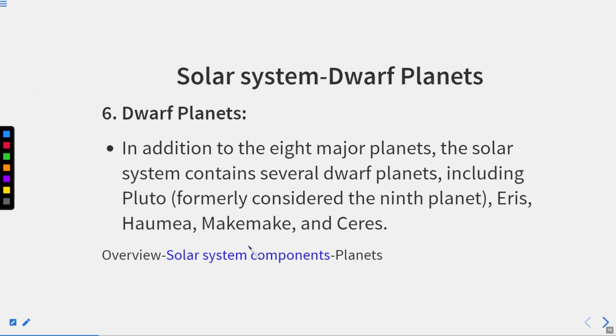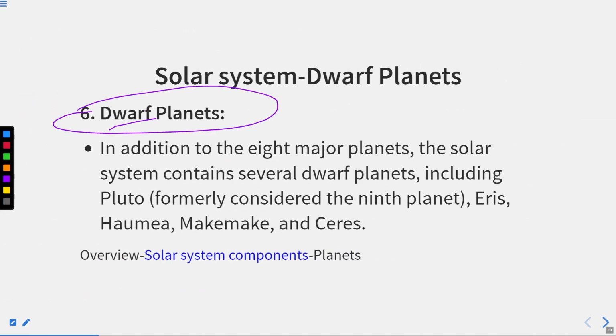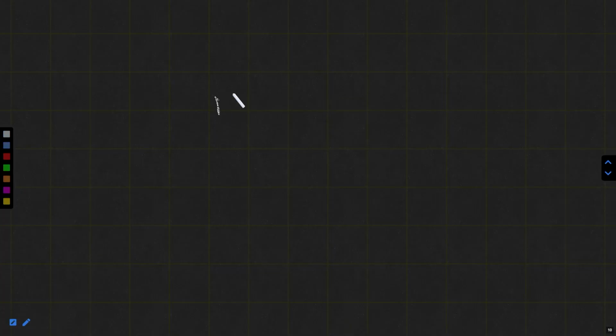Okay. Thereafter, dwarf planets. In addition to the 8 major planets, the solar system contains several dwarf planets including Pluto. Okay. Pluto, when we talk about Pluto, it was found in 1930.